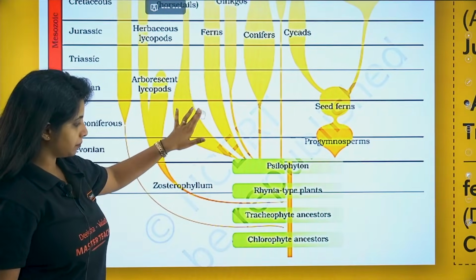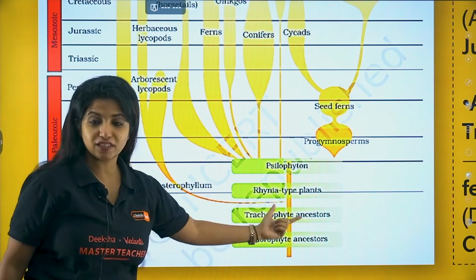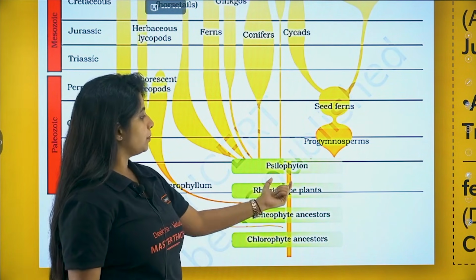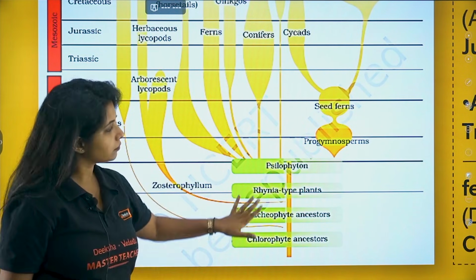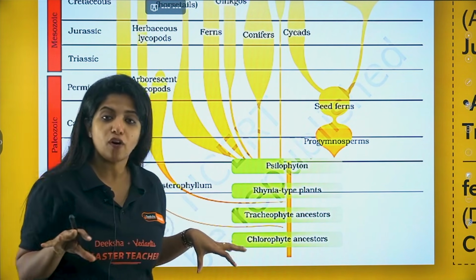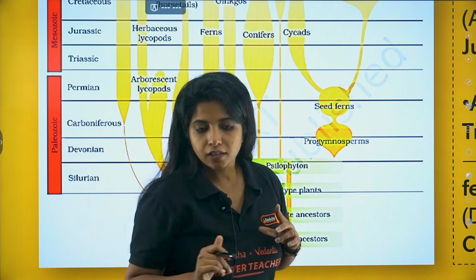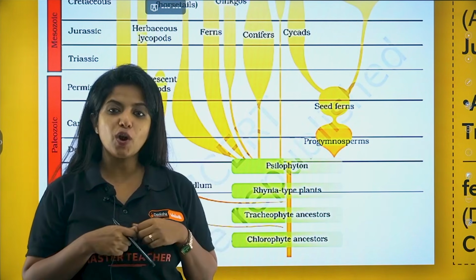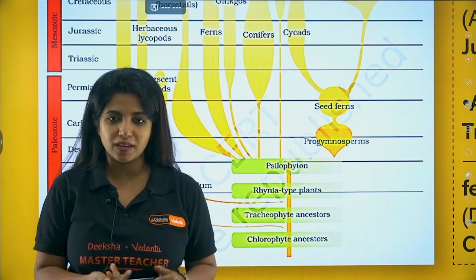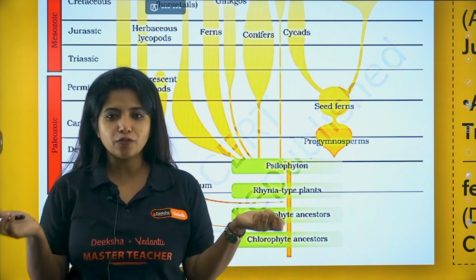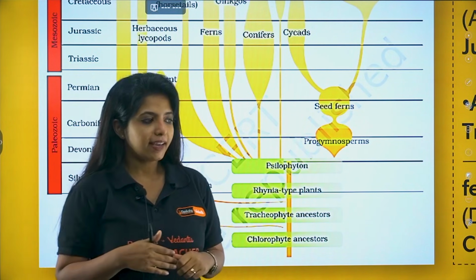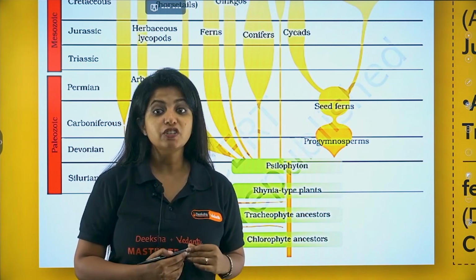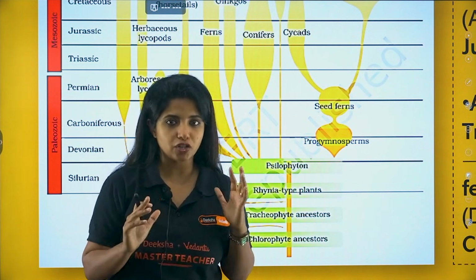Over here, you have some ancestors given: chlorophyte ancestors, tracheophyte ancestor, Rhynia type plants, xylophyton and everything. You need to know the basics of plants first. The initial plants which came up were thallophytes, things which do not actually look like the plants that we have today. They do not have roots. Then came the next organisms, which were bryophytes, which had root-like, stem-like structures.